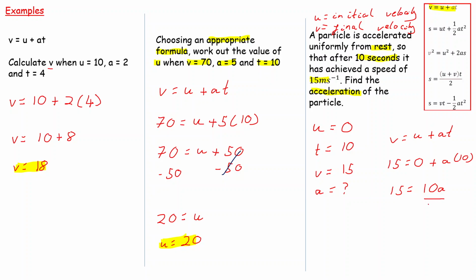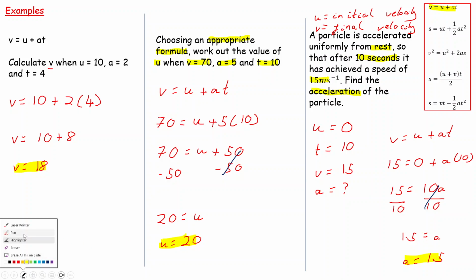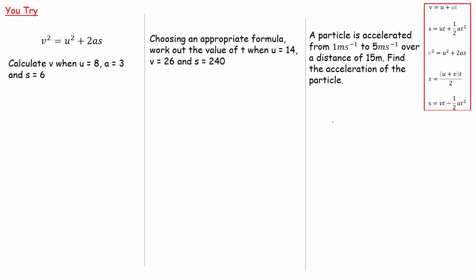I've got to divide both sides by 10 to get rid of that 10. Just solving my equation, the 10s cancel, which is really good. I'm left with just the A. So A is equal to 15 divided by 10, which is equal to 1.5. I can write that a little bit nicer like this, and that is my answer. My acceleration is equal to 1.5. Okay, brilliant. So what you can do now is try these three examples yourself.